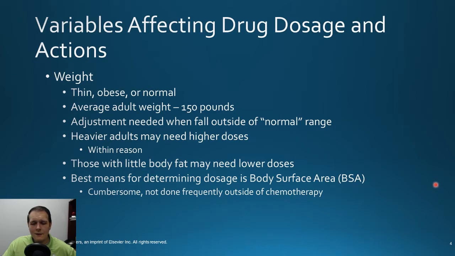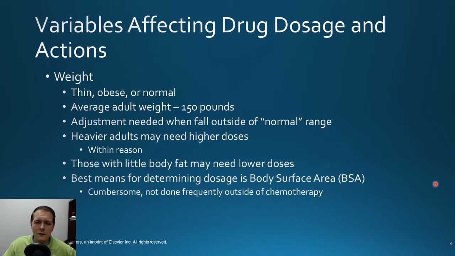Sometimes you can only do that within certain reason, right? Sometimes you have to consider, well, if I have a patient who weighs 500 pounds, which can happen, they have a lot of adipose tissue, right? They have a lot of fat tissue there. And so depending on how the drug distributes in that tissue or doesn't, you may have to adjust the dose differently depending on the kind of drug you're dealing with. Patients who are very thin or may have very little body fat may need lower doses potentially. And so it really depends very much on a drug by drug basis there.